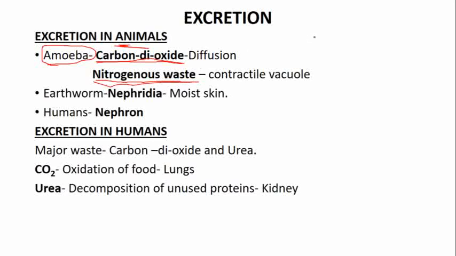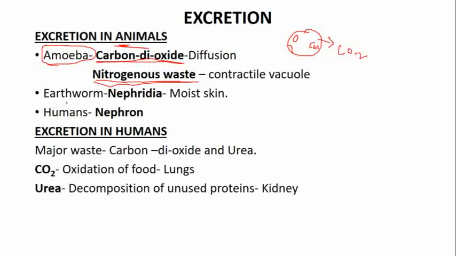So this carbon dioxide can be removed by diffusion. Here respiration takes place, carbon dioxide is produced, so it can be removed by diffusion. By diffusion it automatically goes outside, the carbon dioxide is removed. So this is diffusion. Then nitrogenous waste can be removed by vacuole. We have seen small vacuoles were developed. When the food vacuole is developed, food is digested, then a small waste material vacuole will develop, and slowly this vacuole will fuse with the cell membrane and the waste will come out. So that is the contractile vacuole.